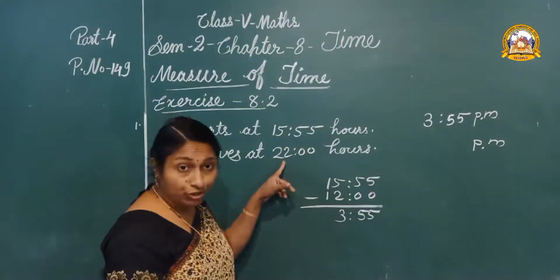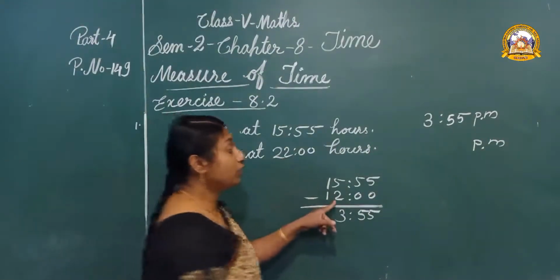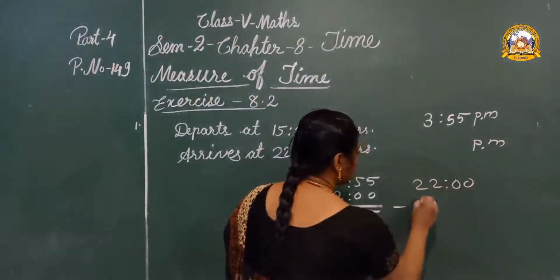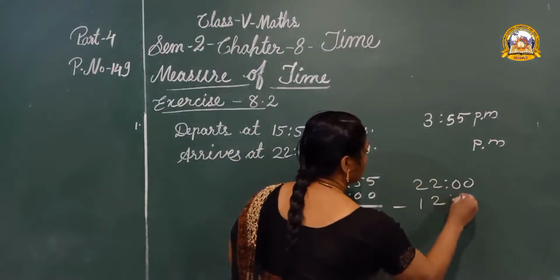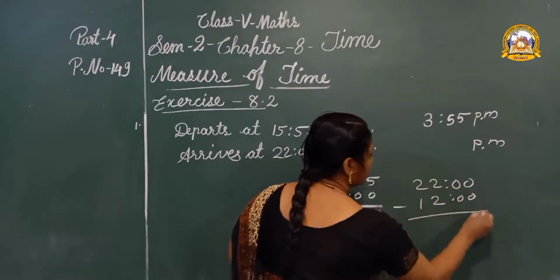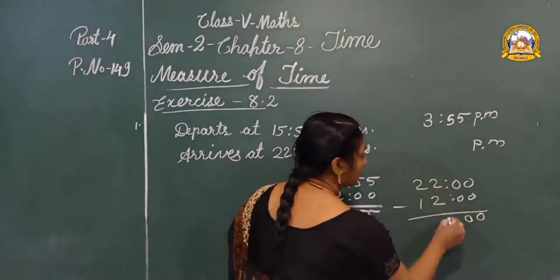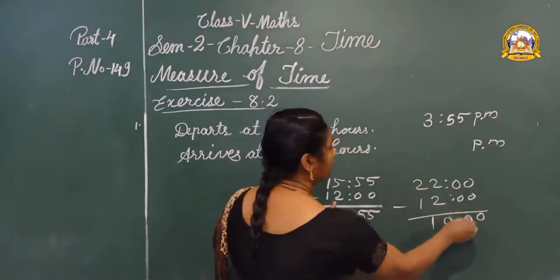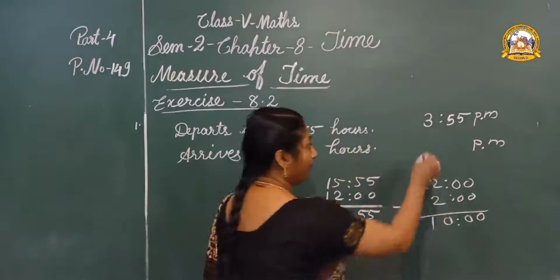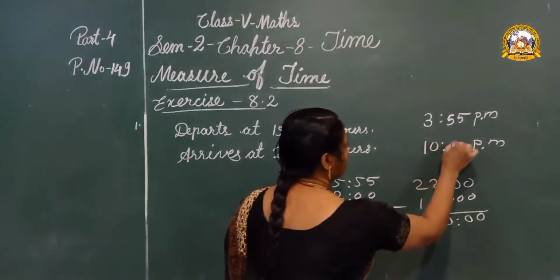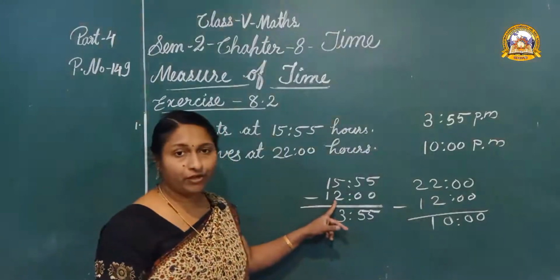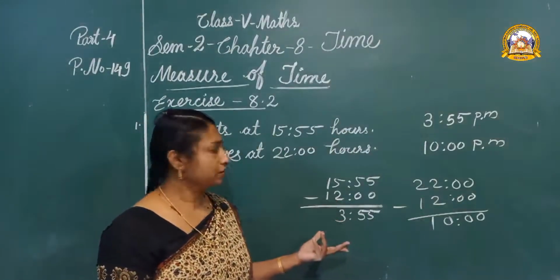It is 22 hours minus 12 hours. 2 minus 2, 0, 2 minus 1, 1. Okay, 10 o'clock p.m., 10 p.m. Okay, did you get it? It is very easy work.